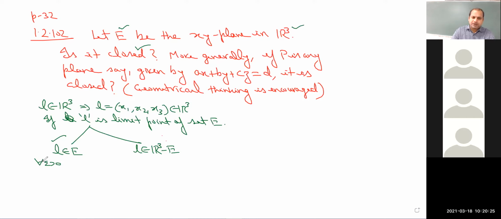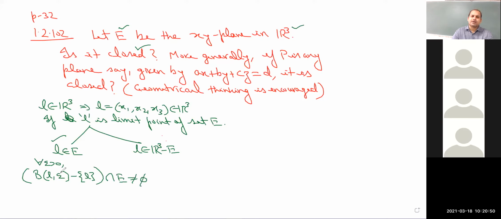So the definition is that if L is a limit point of a set E, then for every open sphere B(L, epsilon) minus the singleton L, its intersection with the set E should be non-empty.